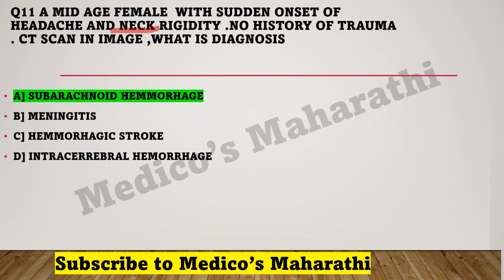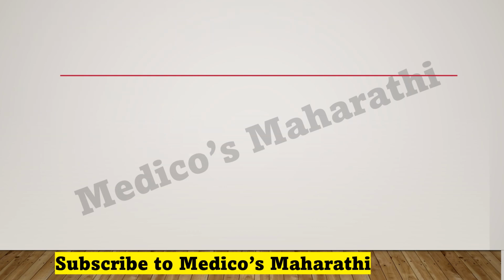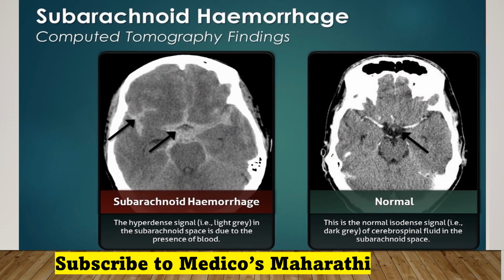Here you can clearly diagnose it with the image. This is a normal CT. In a normal case, cerebrospinal fluid is present here, but in subarachnoid hemorrhage, in this arrow-marked region, blood is present instead of cerebrospinal fluid.